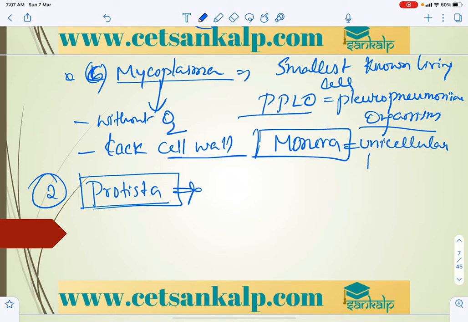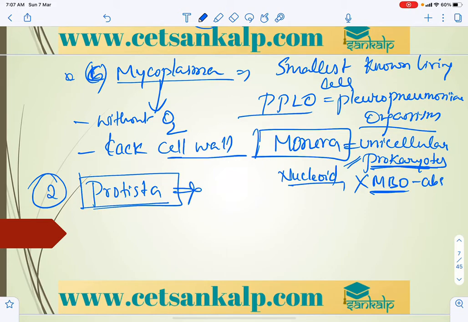Because the nucleus is not covered by a nuclear membrane, that is, a naked nucleus called nucleoid, right? And membrane bound organelles are absent in prokaryotes.